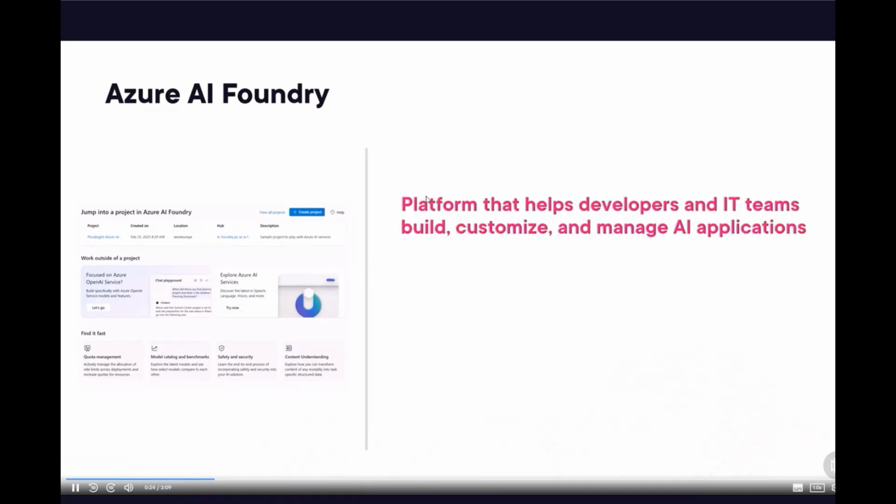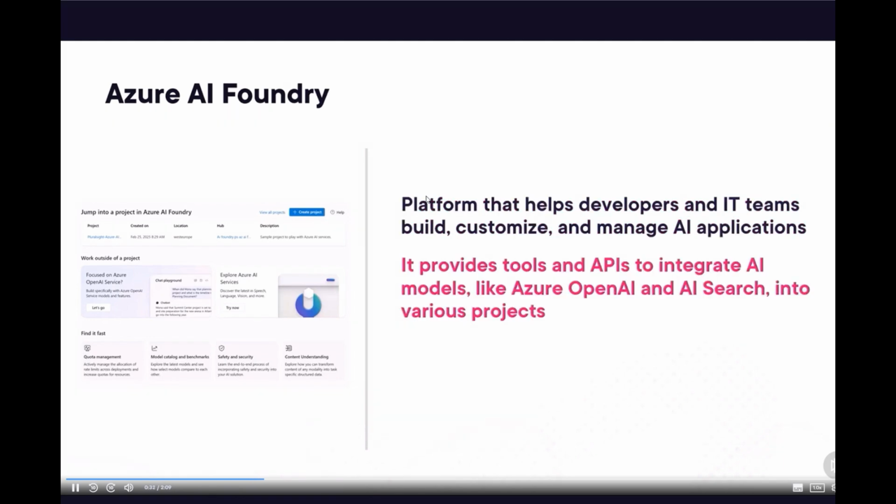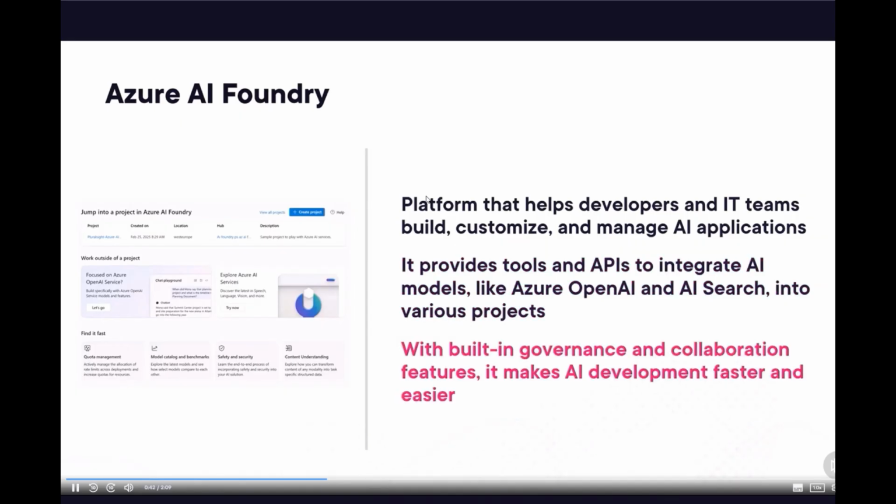It is a comprehensive platform designed to help developers and IT teams create, customize, and manage AI applications. It offers tools and APIs to seamlessly integrate AI models such as Azure OpenAI and Azure Search into different kinds of projects. With built-in governance and collaboration features, it streamlines AI development, making the process faster and more efficient.